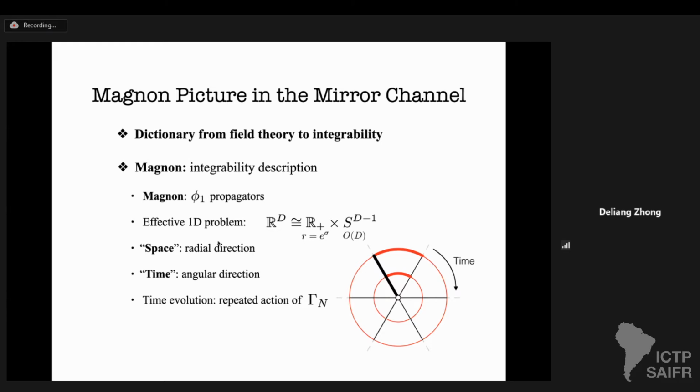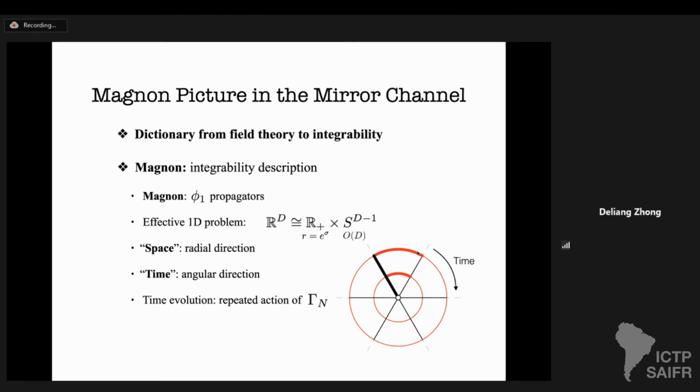And to make the actual dilatation operator manifest, it's standard to decompose the d-dimensional Euclidean space into spherical coordinates and map the plane to the cylinder. Basically, in what follows, we'll parameterize the distance by the coordinate sigma, and each point, because of the sphere, has all these symmetries.